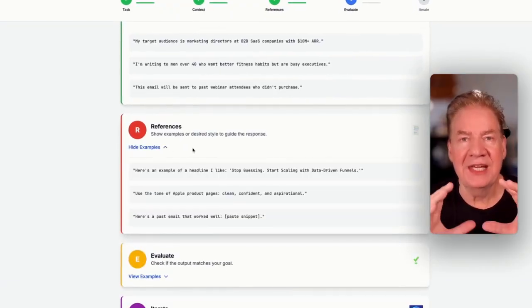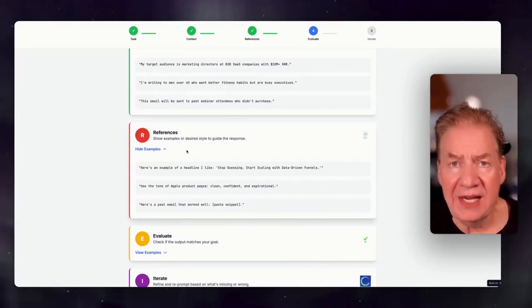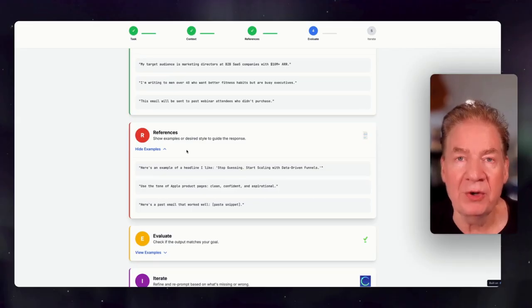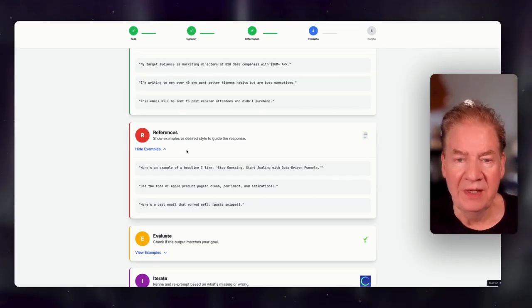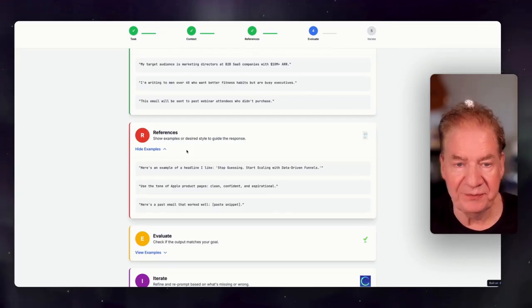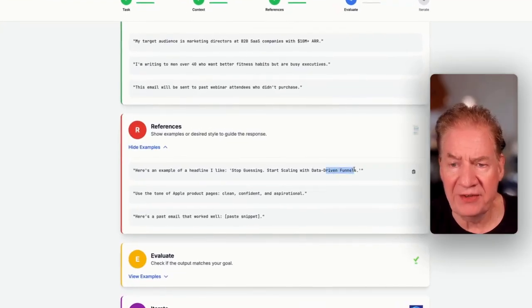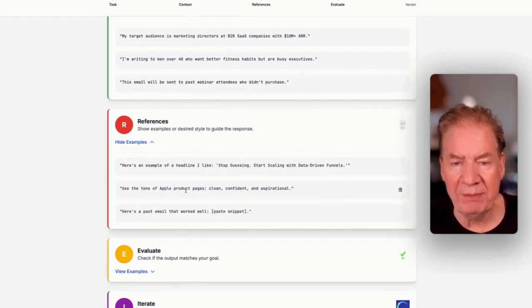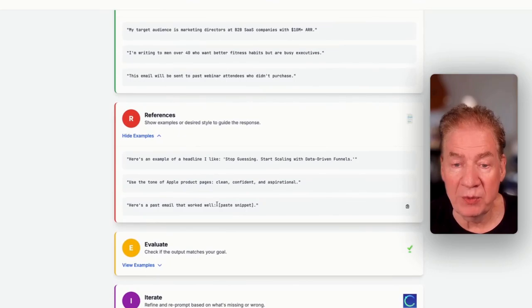References. Using examples and showing the AI the style. Here's where you can also upload some of your past copy materials. This can be PDFs, other emails, but examples here is clearly a win. Here's an example of a headline I like. Stop guessing, start scaling with data-driven funnels. Use the tone of Apple product pages. Clean, confident, and aspirational. Here's a past email that worked well.